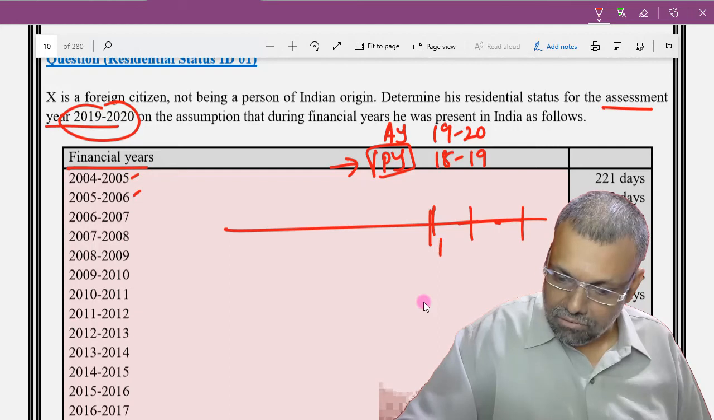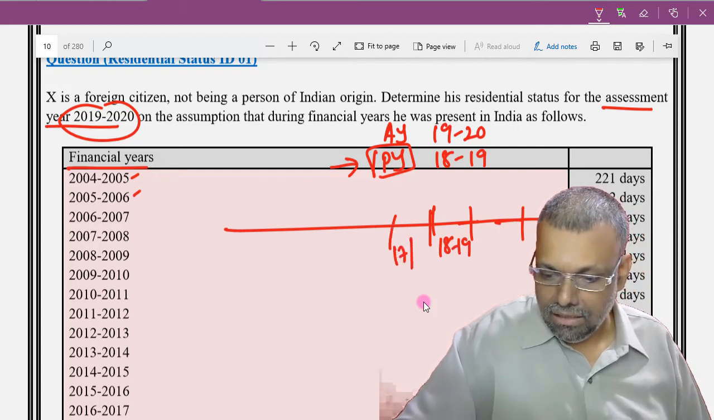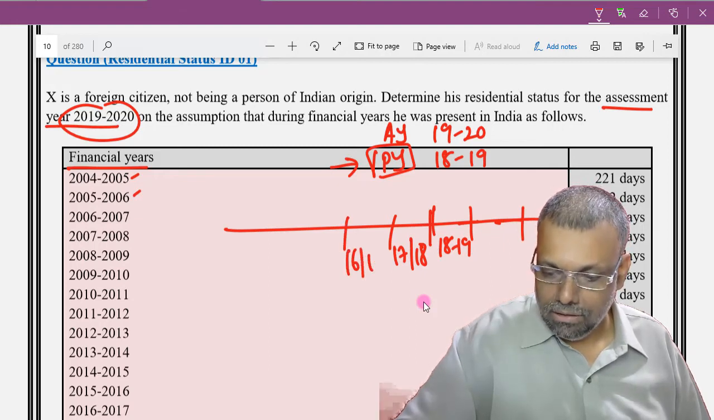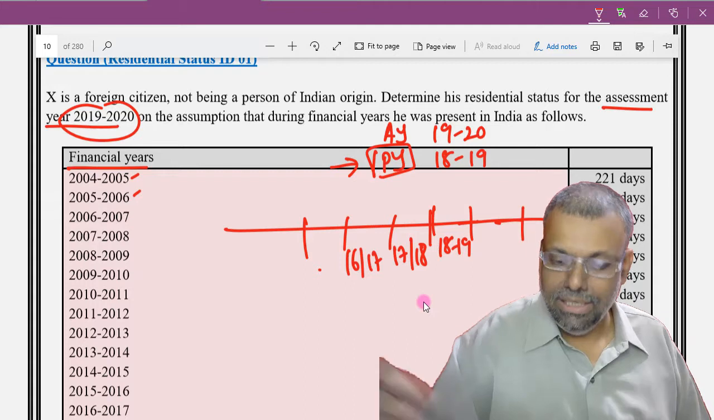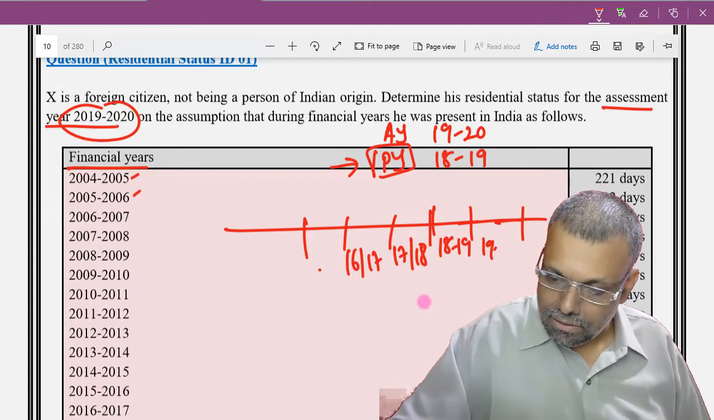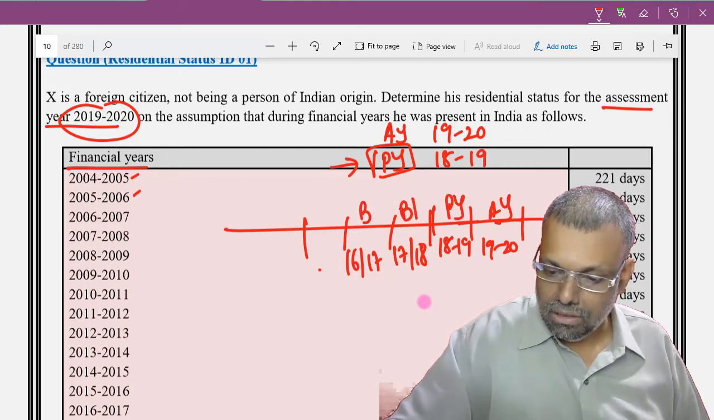So the previous year will be 18-19, the earlier year will be 17-18, then the before year, and like this you have to keep on doing. All that data is already given to us sequentially. The assessment year will be 19-20, this will be the previous year, this will be the before year, before year, before year.